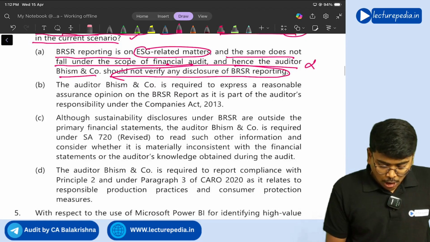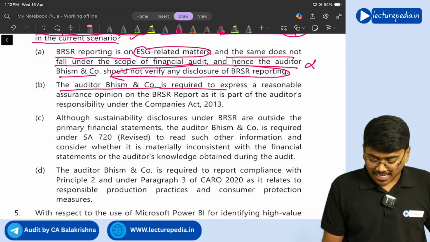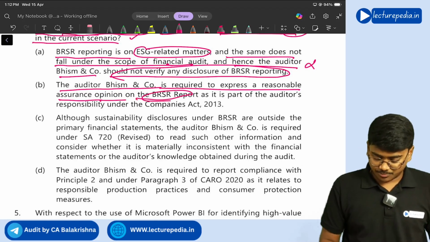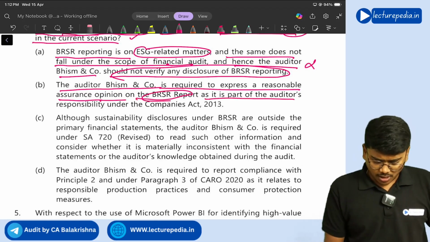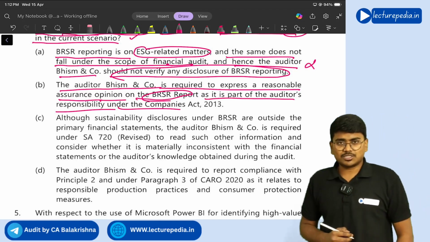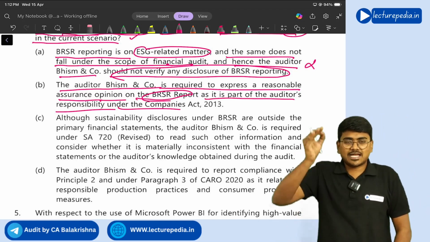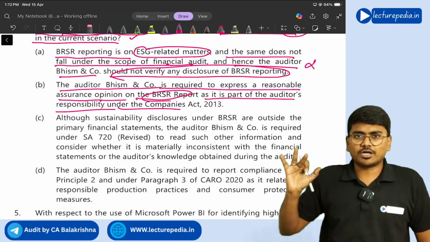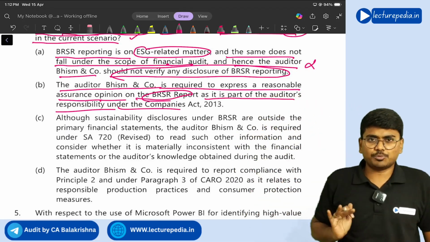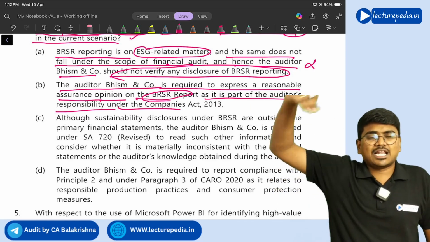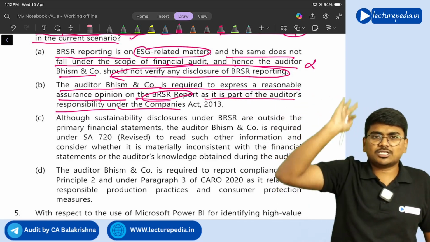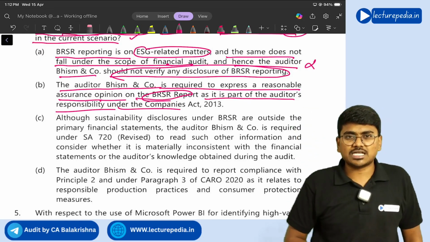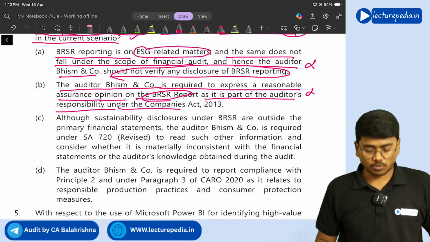Next, auditor Bhishma and Co. is required to express a reasonable assurance opinion on the BRSR report as it is part of the auditor's responsibility under the Companies Act 2013. No, the Companies Act 2013 doesn't place any responsibility on the statutory auditor to provide assurance on the BRSR report. The company can appoint anyone to provide assurance on BRSR. There is no specific fixed responsibility on the statutory auditor. So option B is also wrong.